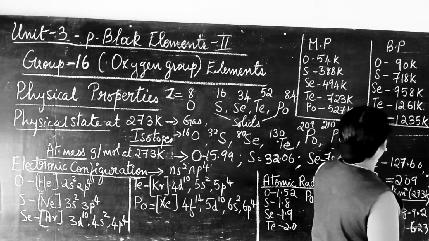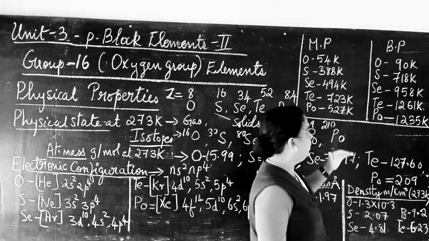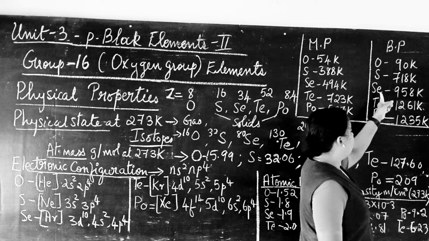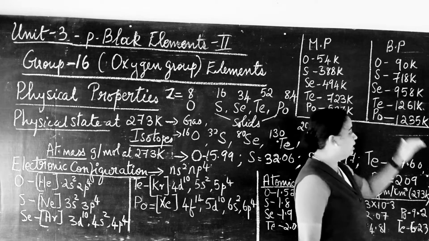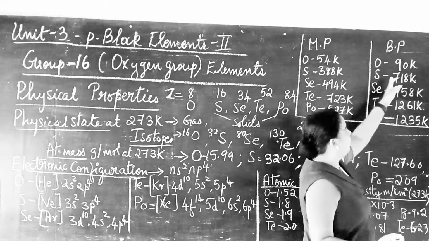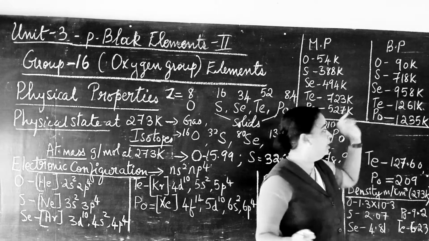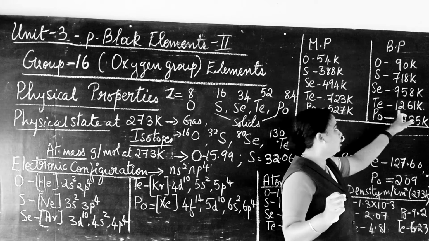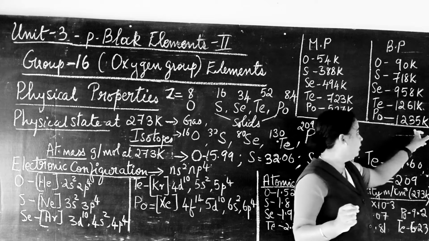The same property is also exhibited in the case of boiling point. Coming down the group it increases up to selenium, and then from selenium to tellurium it increases, and from tellurium to polonium a slight decrease can be seen. Oxygen's boiling point is 90 Kelvin, sulfur 718 Kelvin, selenium 958 Kelvin, tellurium 1261 Kelvin, and polonium 1235 Kelvin.